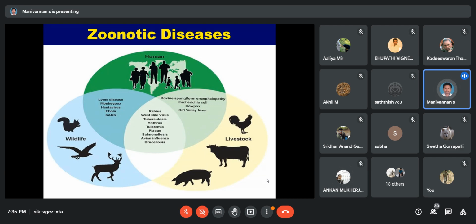What is a warm-blooded animal? One whose body temperature is constant, not changing depending on the environment. Example, the human body temperature is always constant at 98.4 degrees Fahrenheit. That is called a warm-blooded animal.